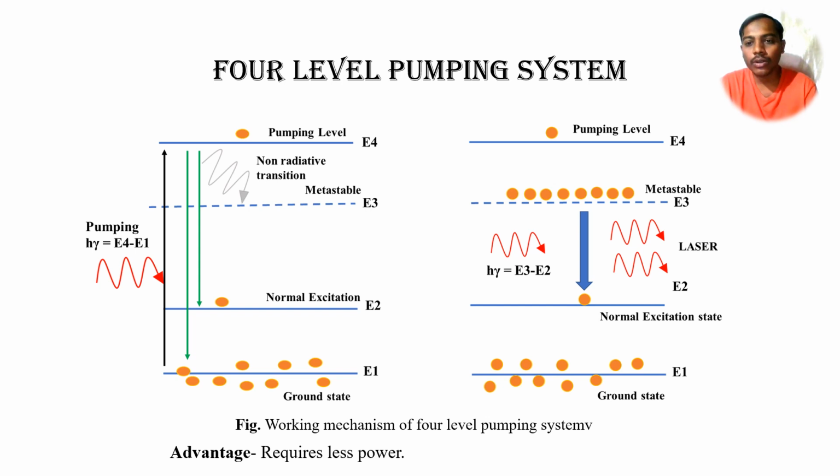Some of the atoms fall down to the normal state. So once the population inversion condition is achieved between the energy levels E3 and E2, we will see the lasing action.